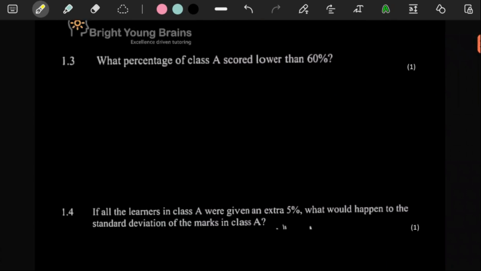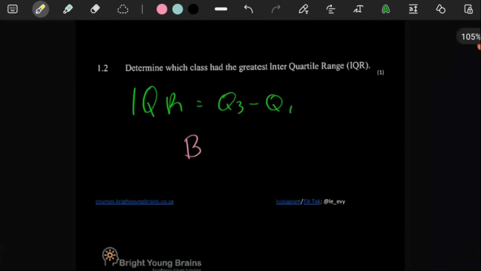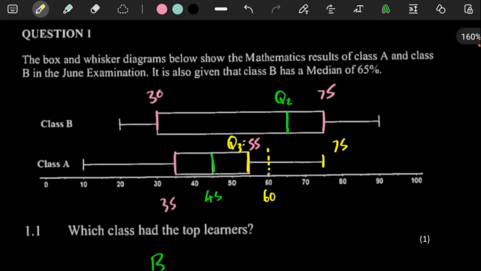What percentage of class A scored lower than 60%? Well, it's definitely going to be more than 75% of the people, because Q3 is here. This is where 75% of the data would lie. Everything below 55% is 75% of the data.